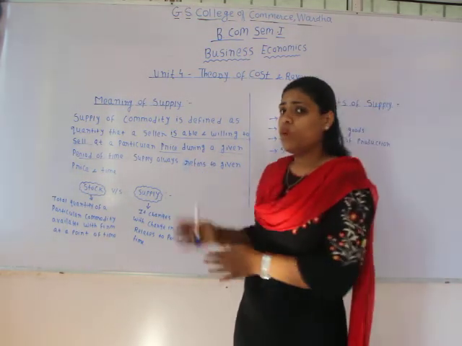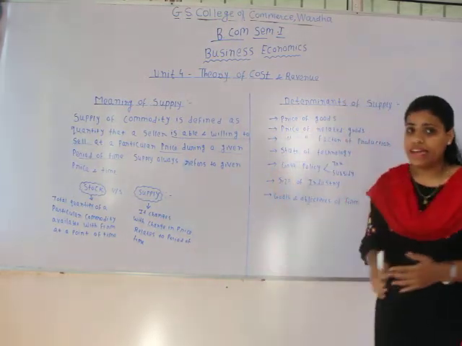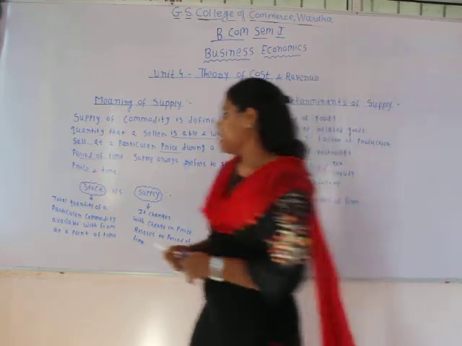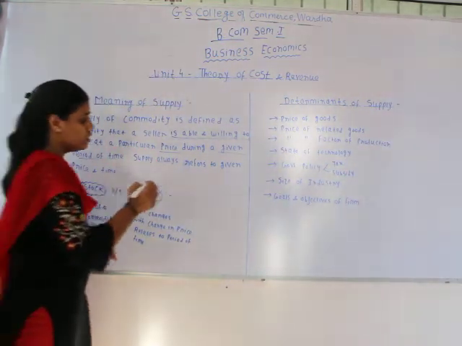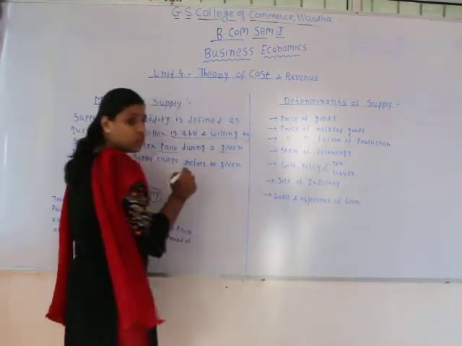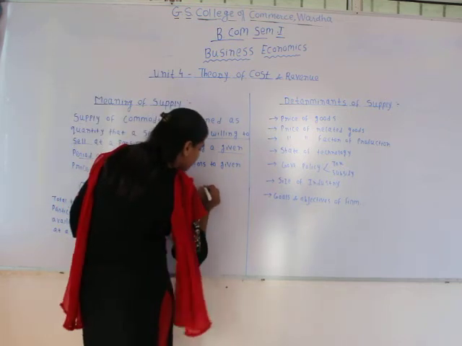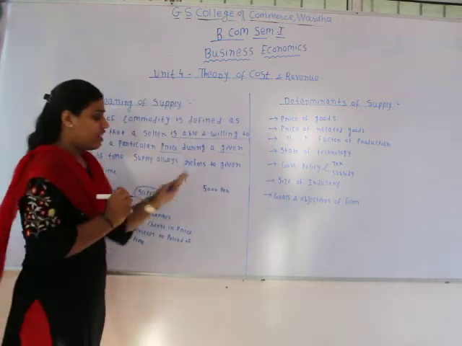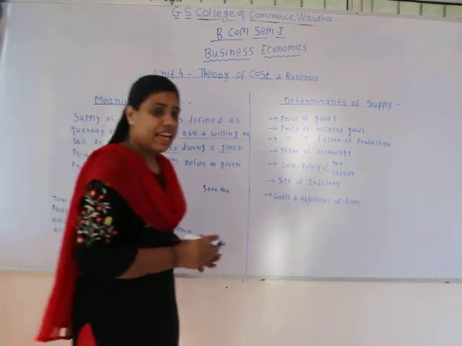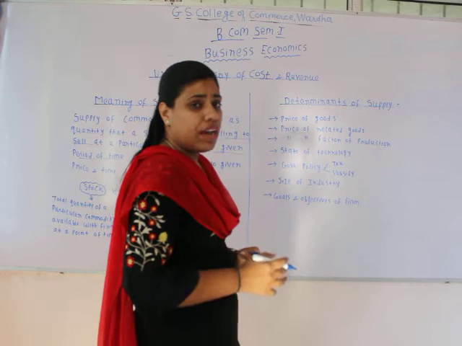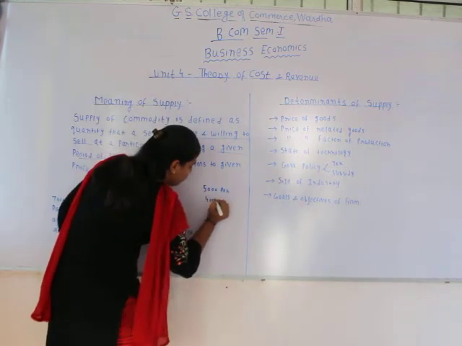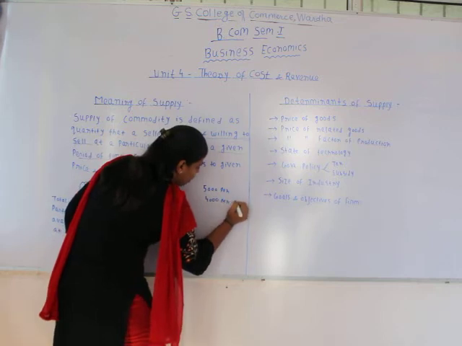I hope now you're clear with the meaning of supply. Now let's understand this with the help of an example. Suppose there is a seller who manufactures 5,000 pens, and he decides that he would offer 4,000 pens in the market.